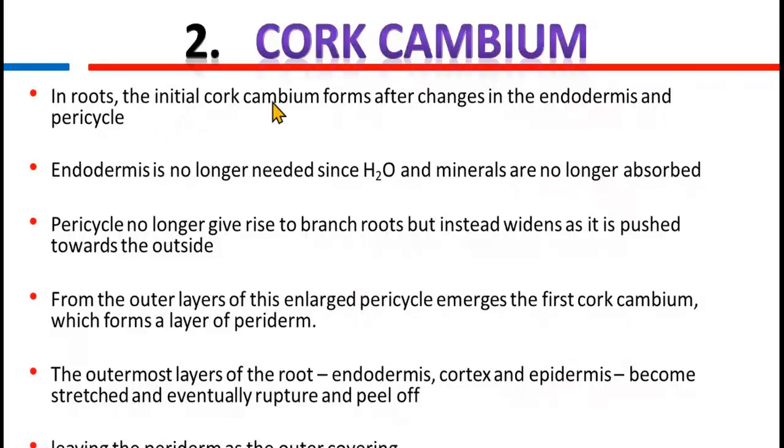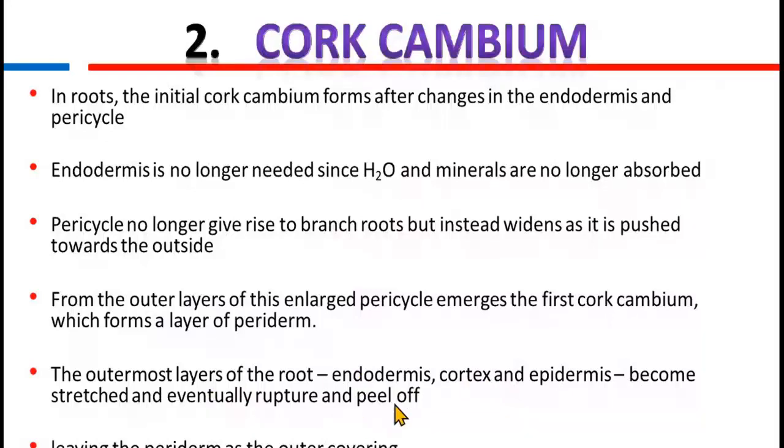In roots, the initial cork cambium forms after changes in the endodermis and pericycle. Endodermis is no longer needed since water and minerals are no longer absorbed. Pericycle no longer gives rise to branch roots, but instead widens as it is pushed towards the outside. From the outer layer of this enlarged pericycle emerges the first cork cambium, which forms a layer of periderm. The outermost layers of the root, that is endodermis, cortex and epidermis, become stretched and eventually rupture and peel off.